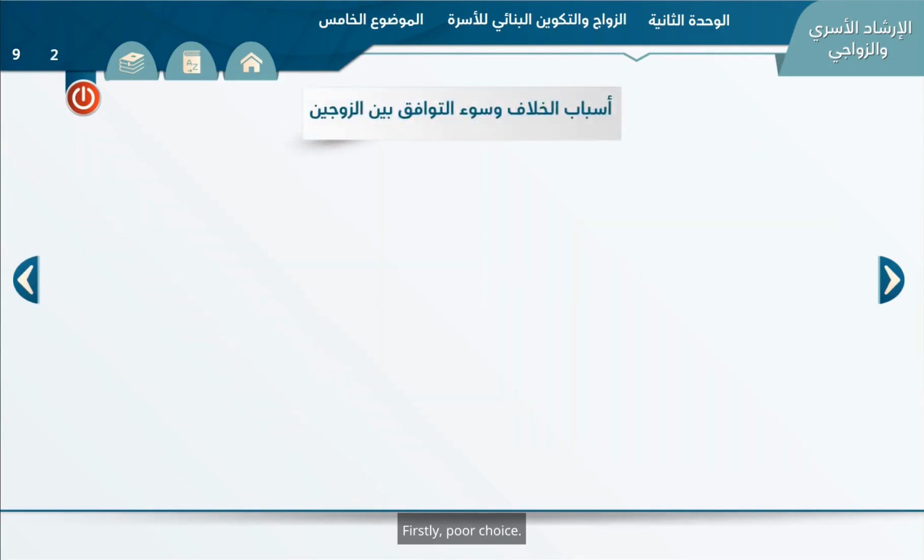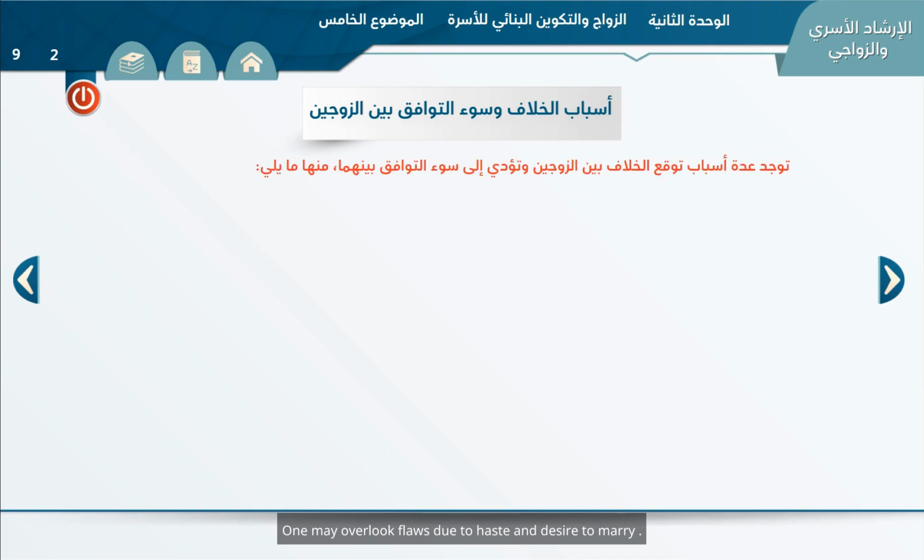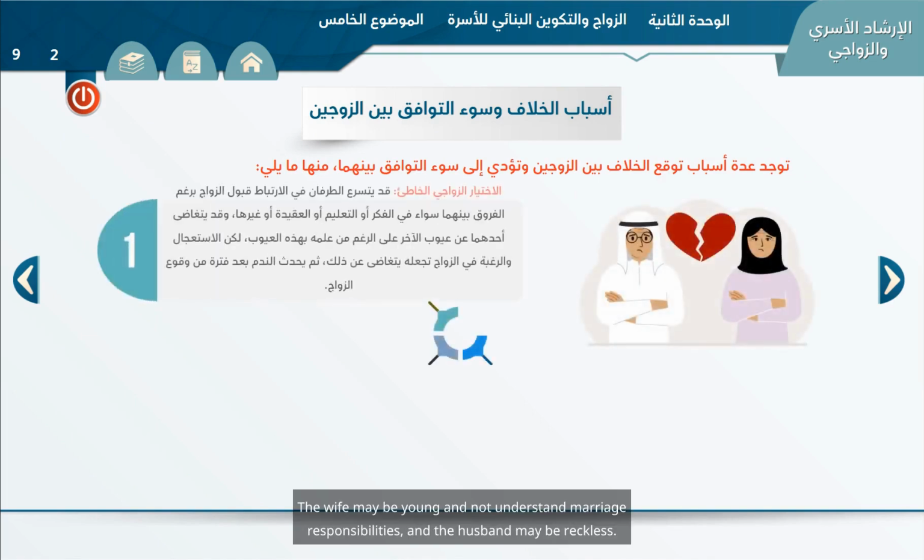Firstly, poor choice. Couples may rush into marriage despite differences in thought, education, or beliefs. One may overlook flaws due to haste and desire to marry. Regret follows later. Secondly, immaturity. The wife may be young and not understand marriage responsibilities, and the husband may be reckless.